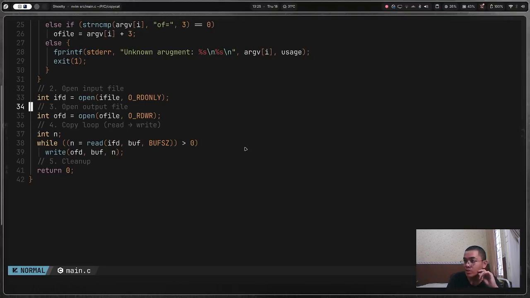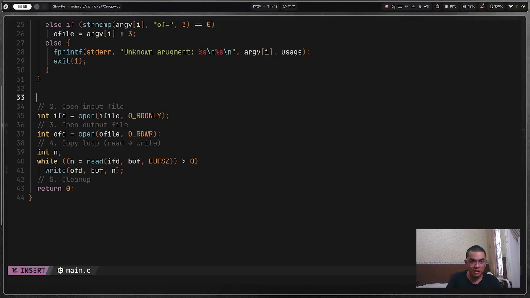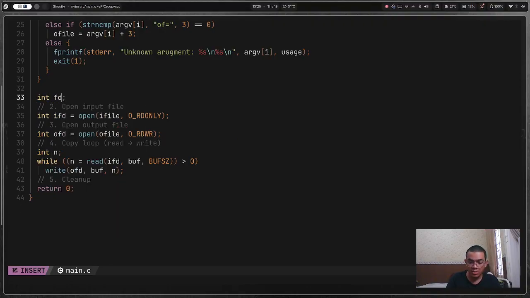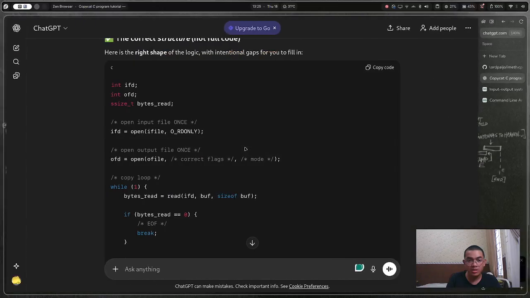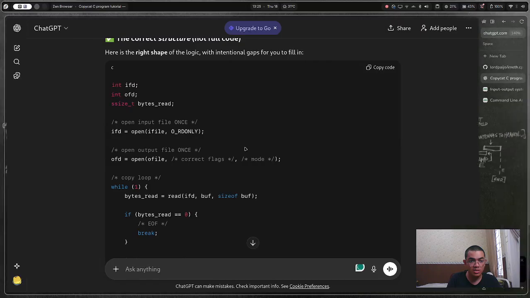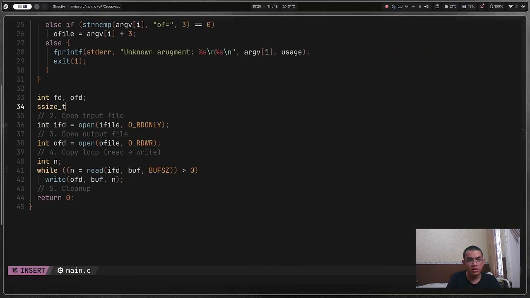How do I do this? Yeah, we'll just do first. I think I'm just going to make int ifd, comma, ofd, then I need ssize_t bytes read.